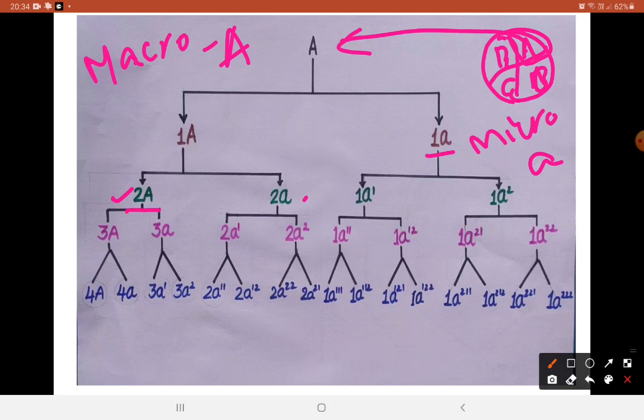This second macromere again divides to form one macromere and one micromere, and this continues. Whereas whenever a micromere divides, you cannot expect a macromere being formed from a micromere. So when a micromere divides, it can give rise to 2 micromeres only. Since it is giving rise only to 2 micromeres, how will you differentiate?